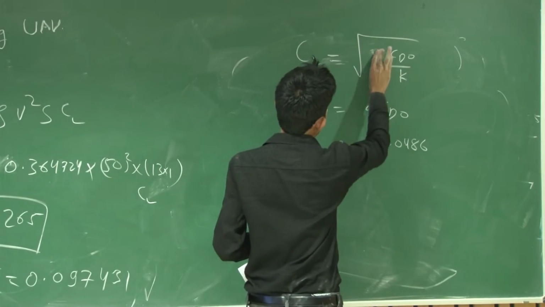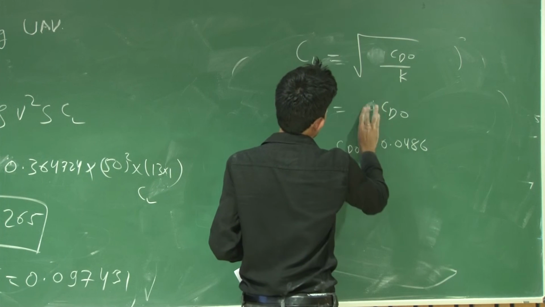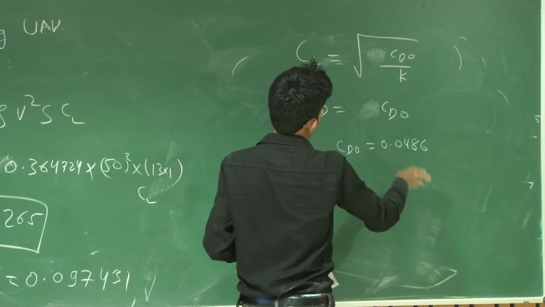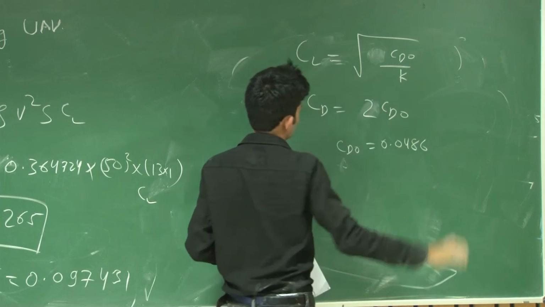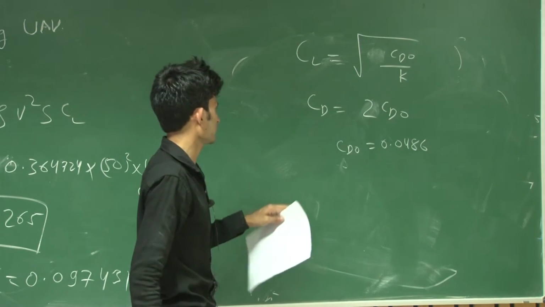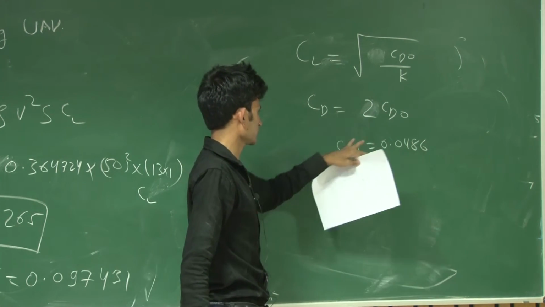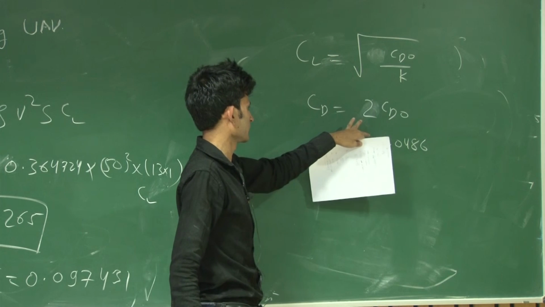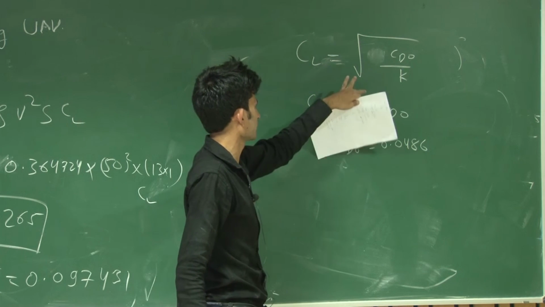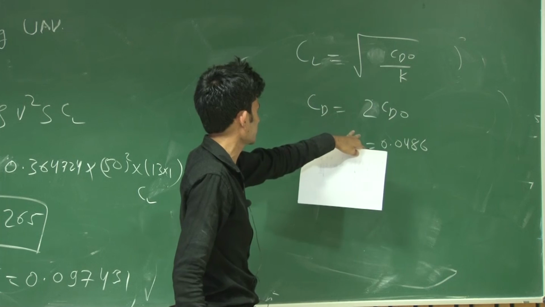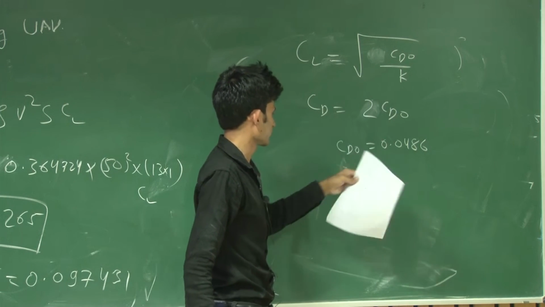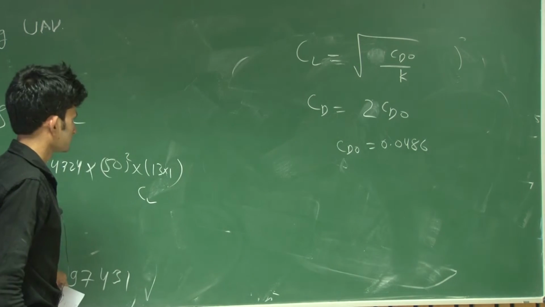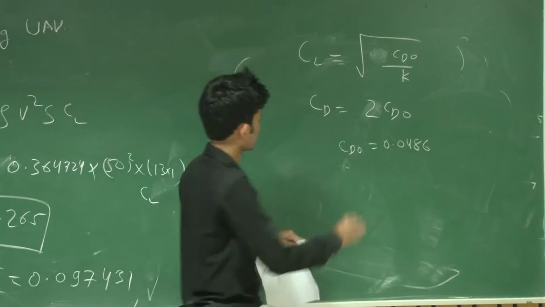So at minimum drag condition, this 3 will not be there and this 4 will not be there, it will be 2. I thought this was minimum power condition, but in the question it is minimum drag condition. So CL equal to under root 3 CD naught by K and CD equal to 2 CD naught. So CD naught comes out equal to this much.